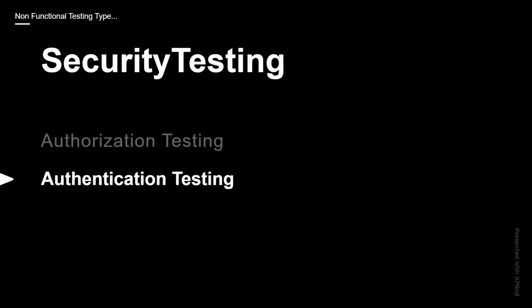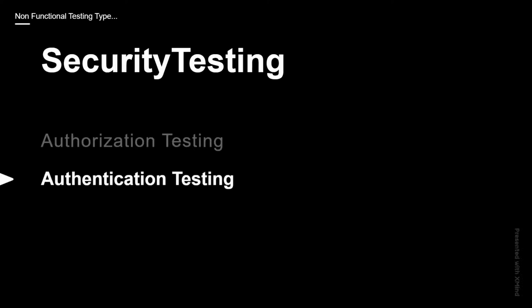Inside this security testing we have two more, authorization testing and authentication testing. So what is authorization testing? It is a process of checking whether the admin is able to create new login accounts or not. For example, in a WhatsApp application, I create a new group. After creating it, I am admin for that particular group, so I can add many people, because I am admin and because I created that group. This is called authorization testing.